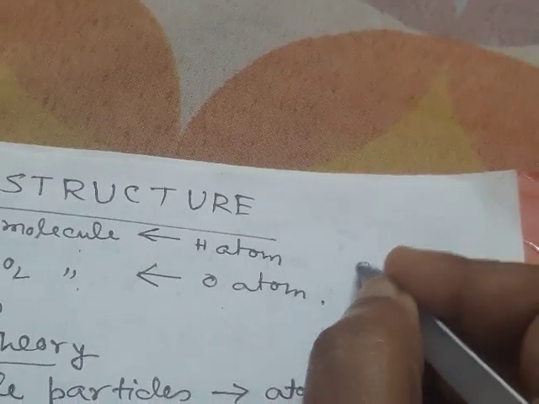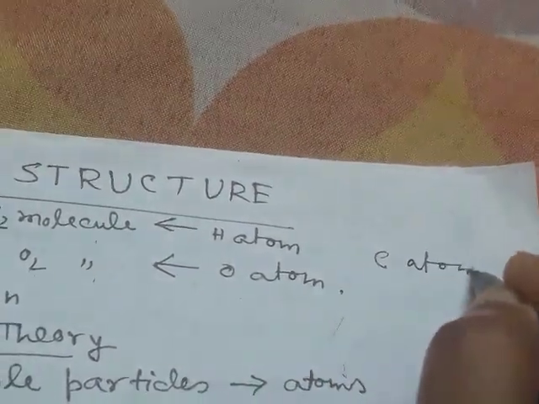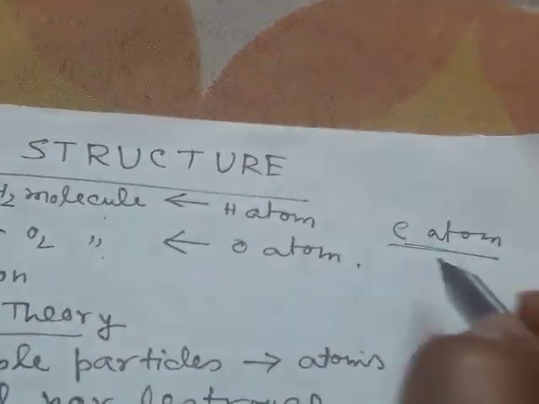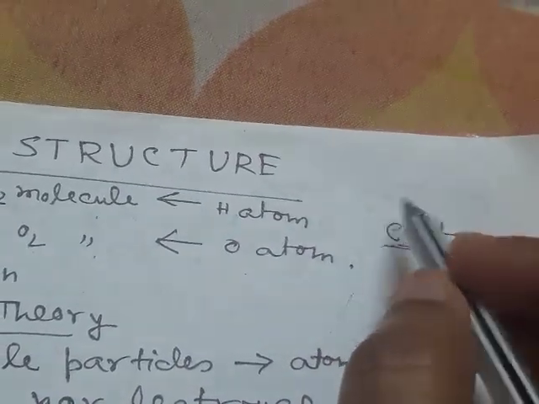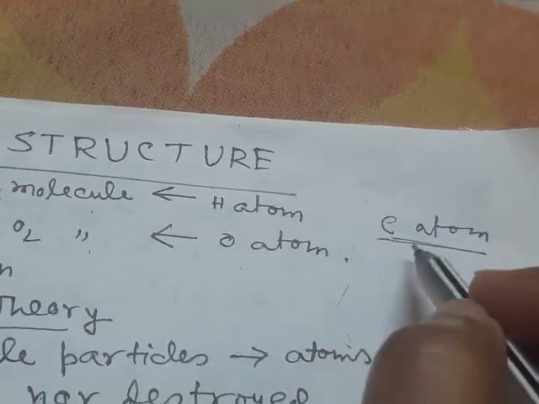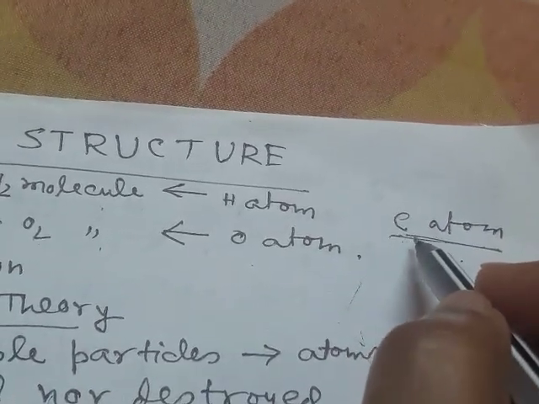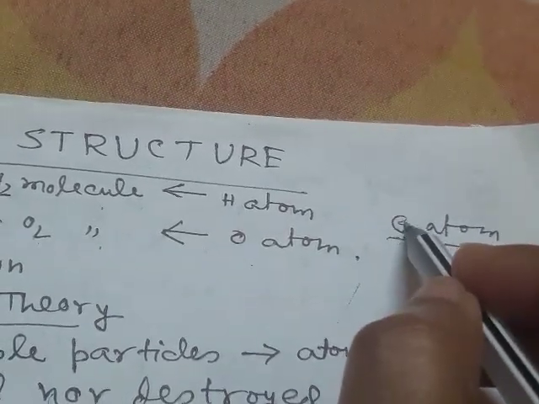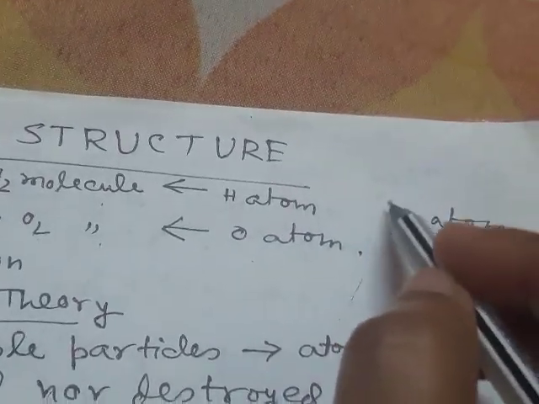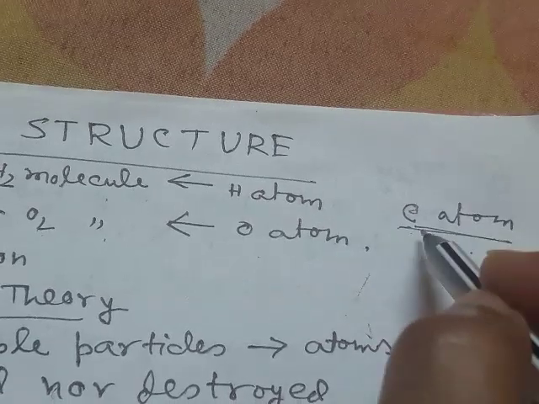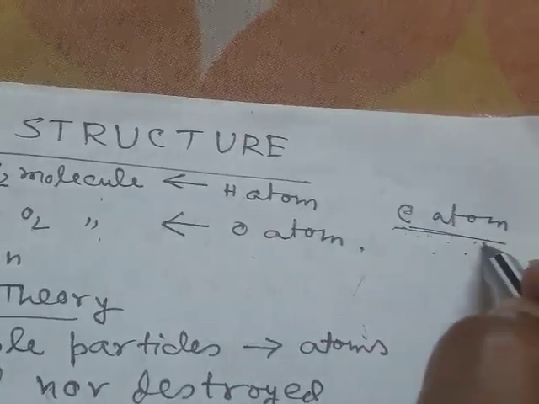Whereas the carbon atom can exist independently, that is, carbon atoms do not combine to give a molecule, they can remain as individual atoms.